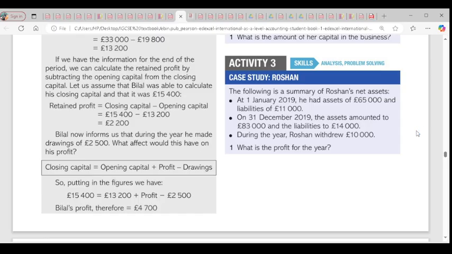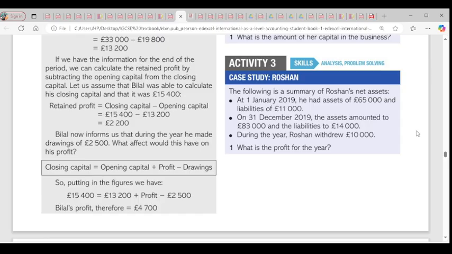So first, we have to make the account out. We have our net assets account here. So I wrote activity 3, net assets for January 2019, assets 65,000, liabilities 11,000. So the net assets there is 54,000. That is for January opening. Then net assets for December 31.